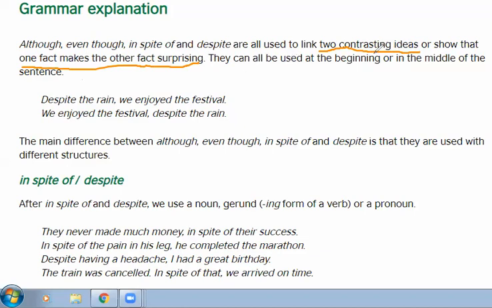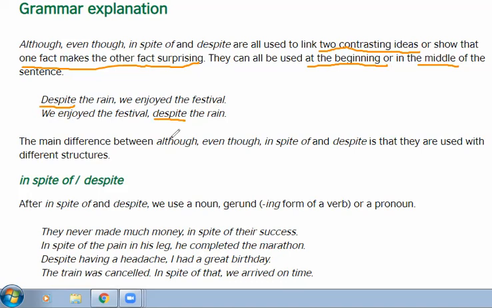They can all be used at the beginning or in the middle of the sentence. How will we use them in the beginning? Despite the rain, we enjoyed the festival. We enjoyed the festival, comma, despite the rain.